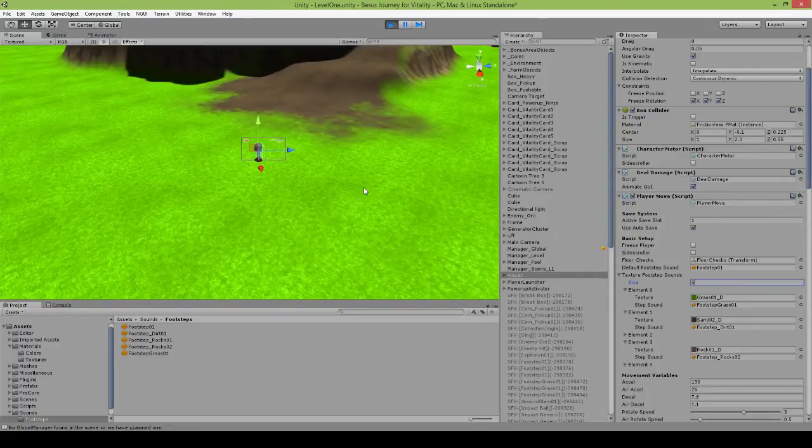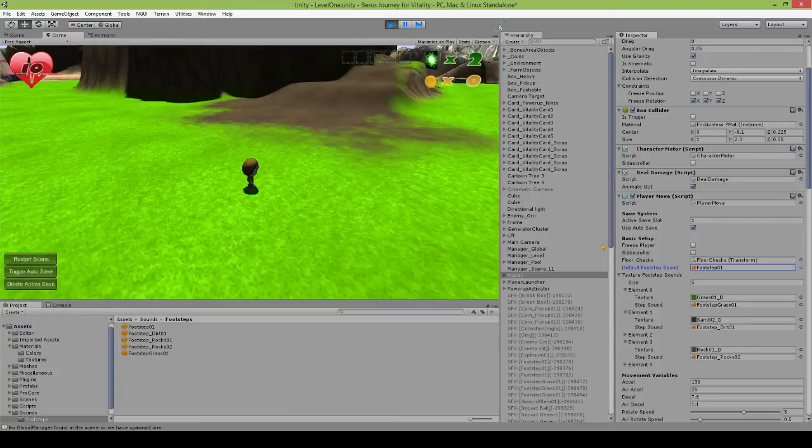Now when the player actually walks on a surface, the raycast will detect which surface they're on and play the respective sound that goes with it if the texture is set up here. If there is no texture for the item that we're walking on, I have a default footstep sound here that we play instead. So this will be the one that you may have heard in past videos, whenever we walk on a surface that does not have a texture assigned to it. Then we will just play the default footstep sound.